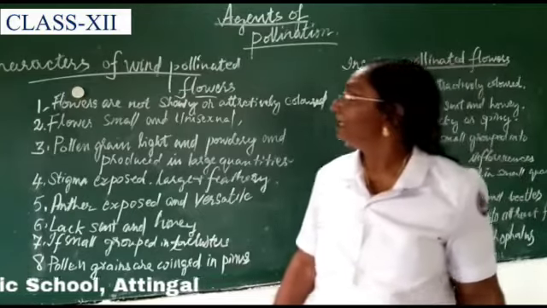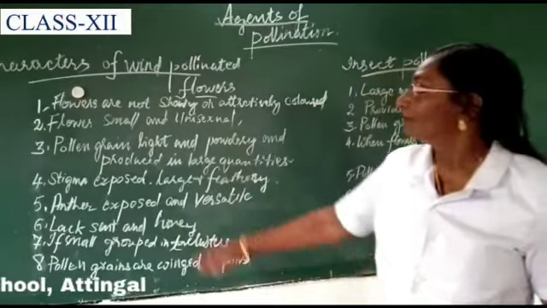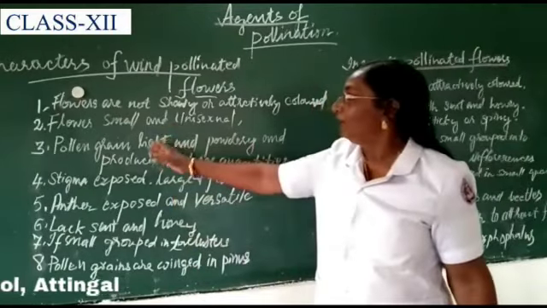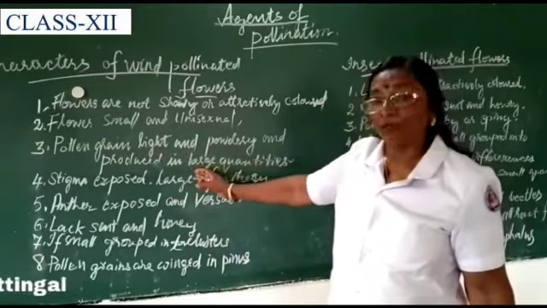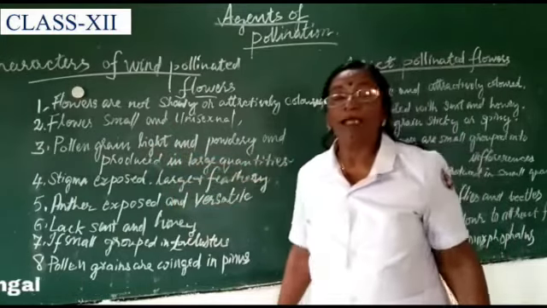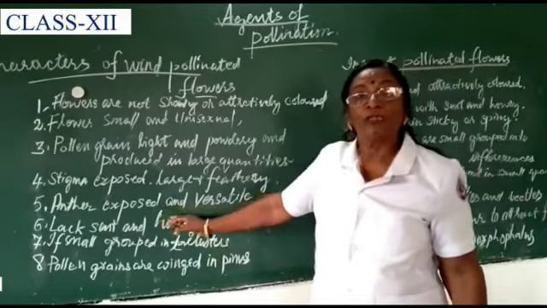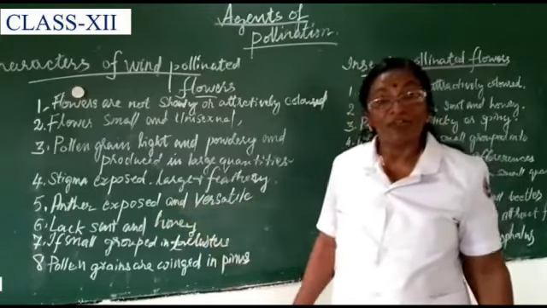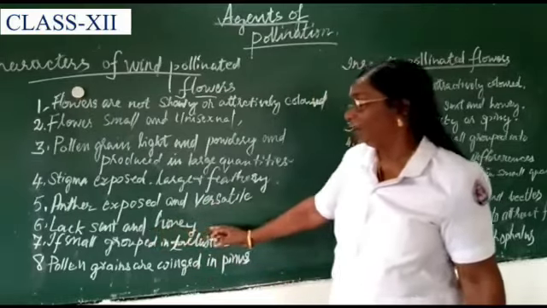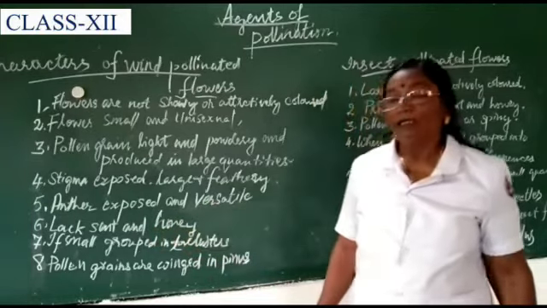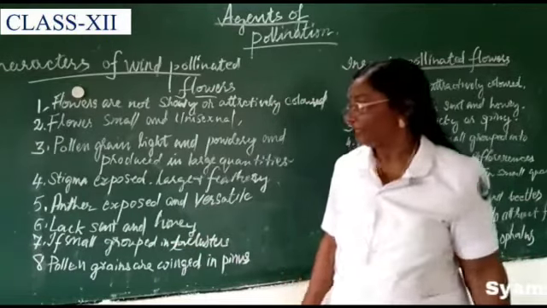See it once again. Flowers are not showy or attractively colored. Flowers are small and unisexual. Pollen grains are light and powdery and produced in large quantities. Stigma is exposed, branched and feathery. Anthers are exposed and versatile, allowing free swinging in air. They lack scent and honey. And if the flowers are small, they are aggregated into inflorescences.